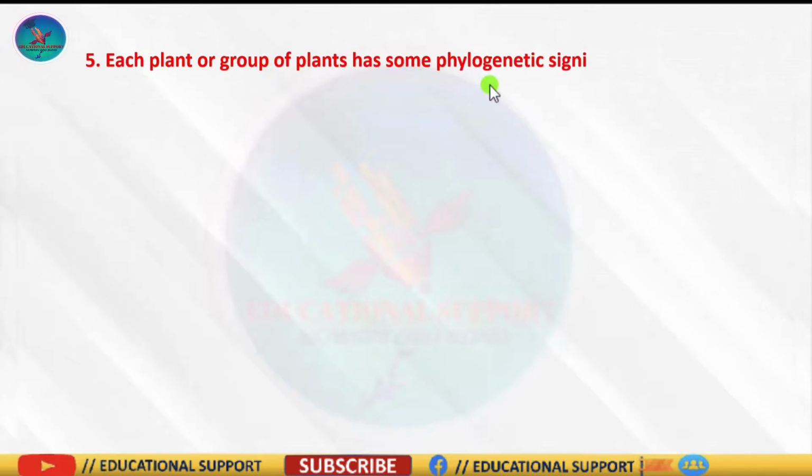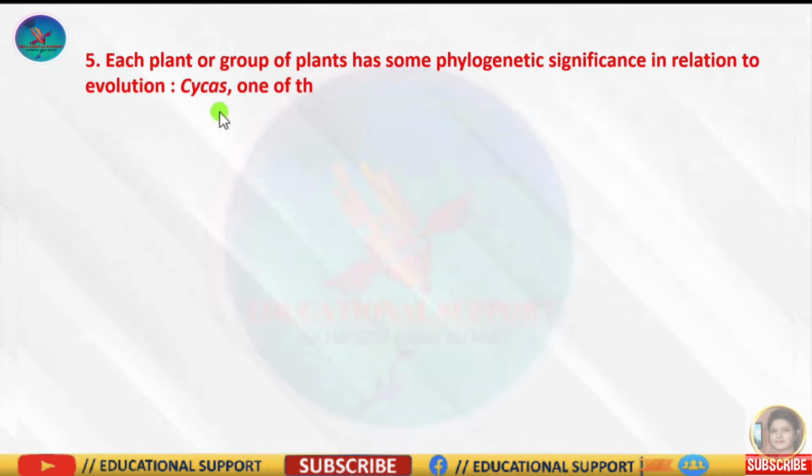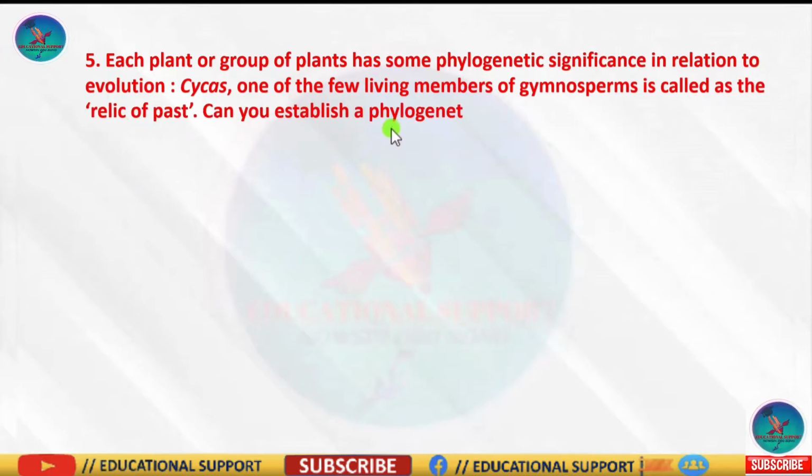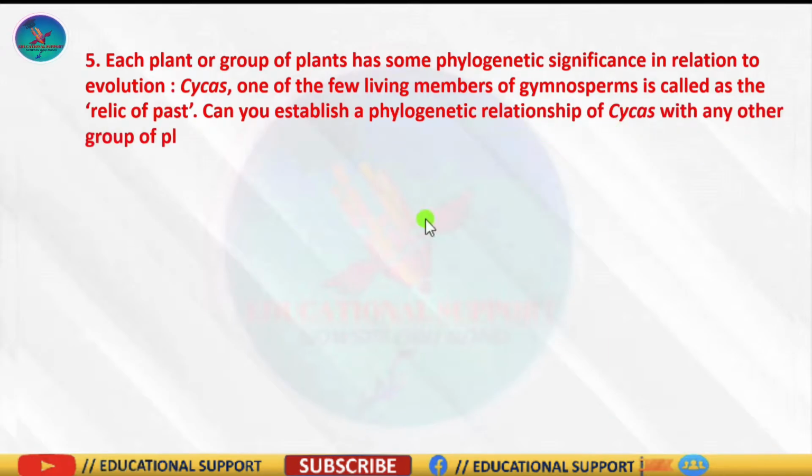Question number 5 is, each plant or group of plants has some phylogenetic significance in relation to evolution. Cycas, one of the few living members of gymnosperms, is called the relic of the past. Can you establish a phylogenetic relationship of Cycas with any other group of plants that justifies the above statement?